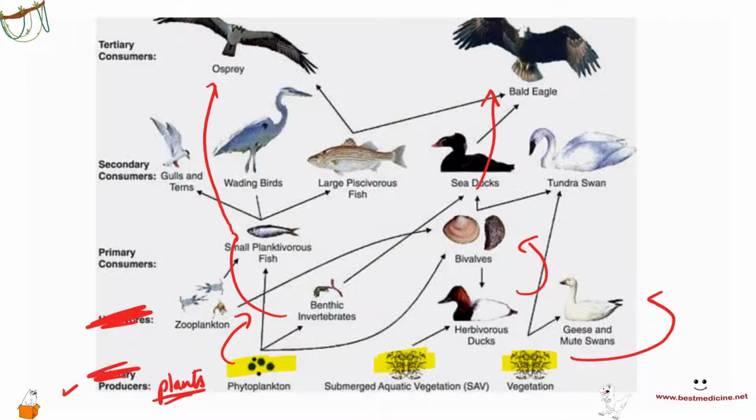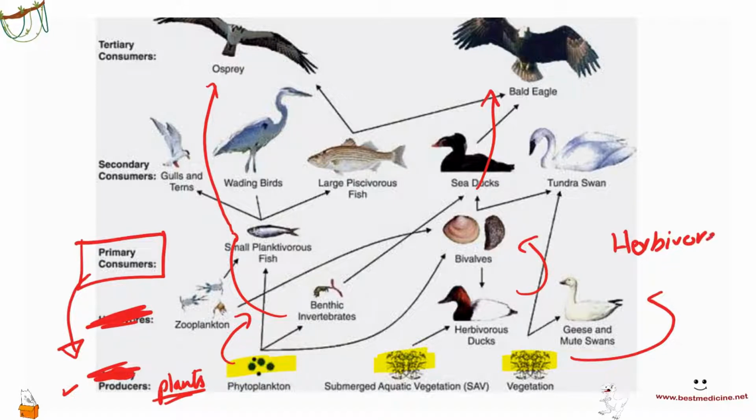Plants absorb sunlight and produce glucose, produce the biomass, produce food. This food is then fed upon by herbivores, by primary consumers that eat the producers. So anything that eats the producers is called a primary consumer, and these are usually herbivores. And then anything that would eat those is called a secondary consumer. Anything that would eat that is called a tertiary consumer.